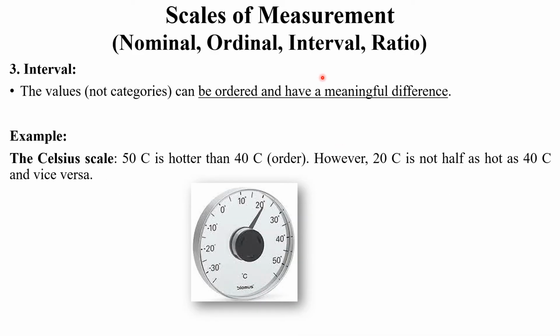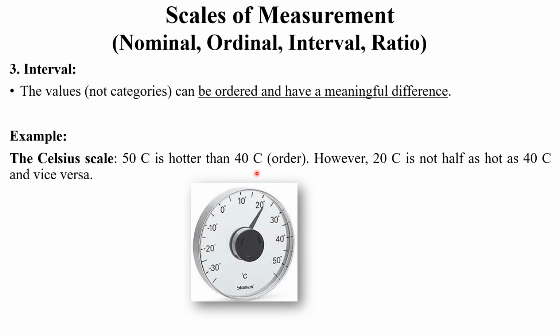Now the next scale of measurement is interval. Interval means the values can be ordered and have a meaningful difference. The best example of interval is temperature, or we can say time. The Celsius scale, for example, 50 degrees Celsius is hotter than 40 degrees Celsius, right? It shows a particular interval and there is a comparison within that interval.